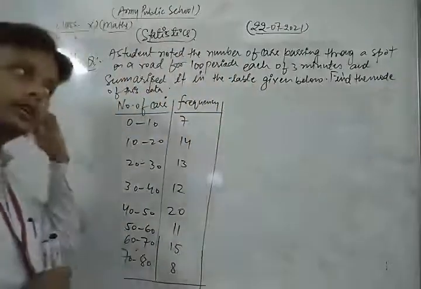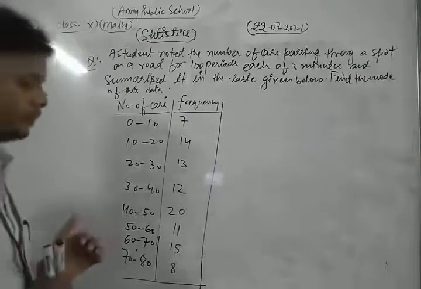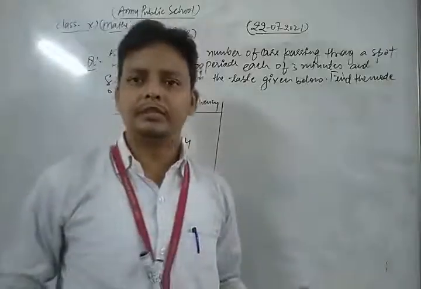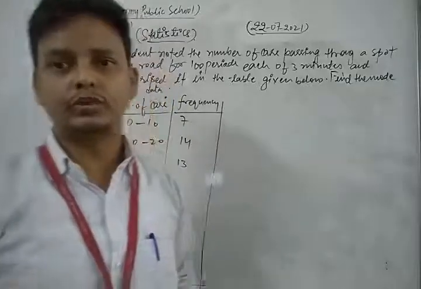Dear students, for finding the mode of the given data, we already discussed in the previous class.